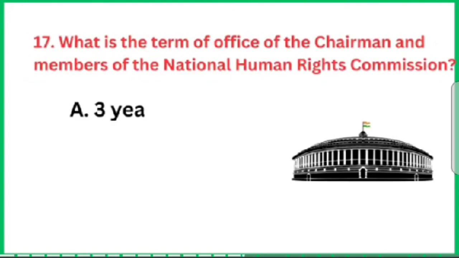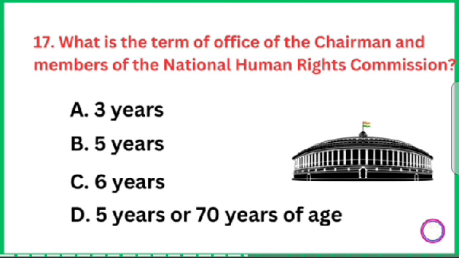Question number 17. What is the term of office of the chairman and members of the National Human Rights Commission? The correct answer is 5 years or 70 years of age.